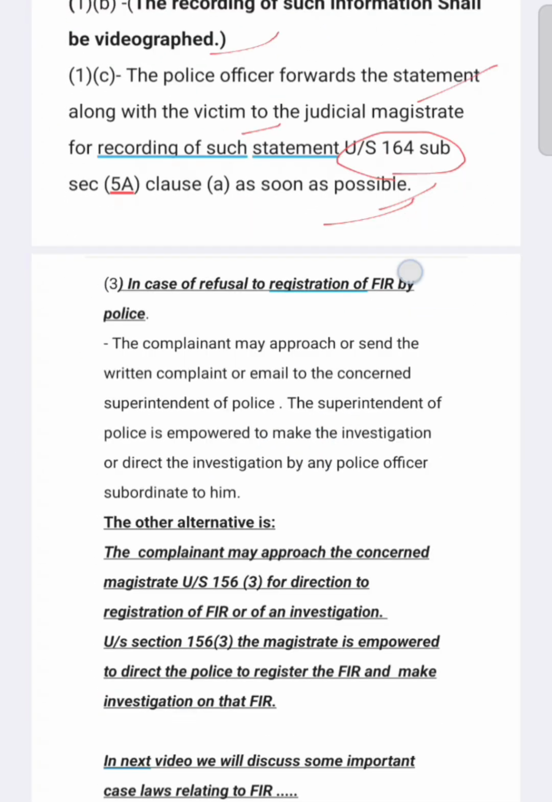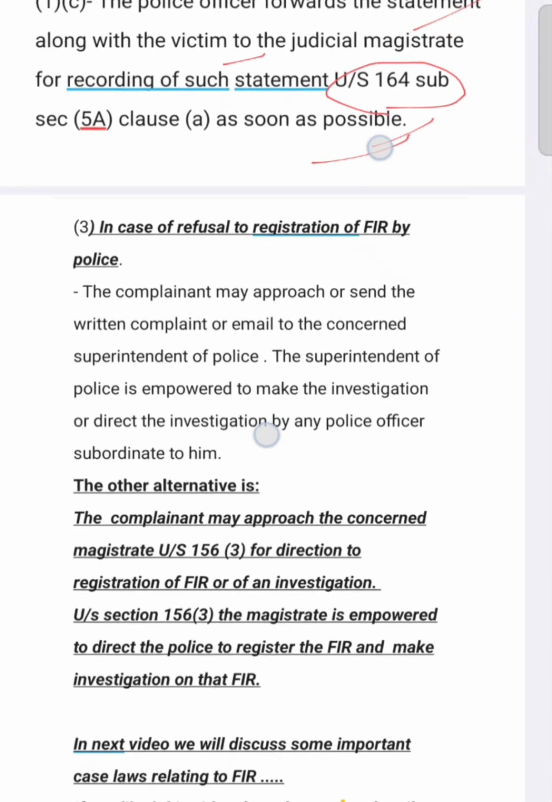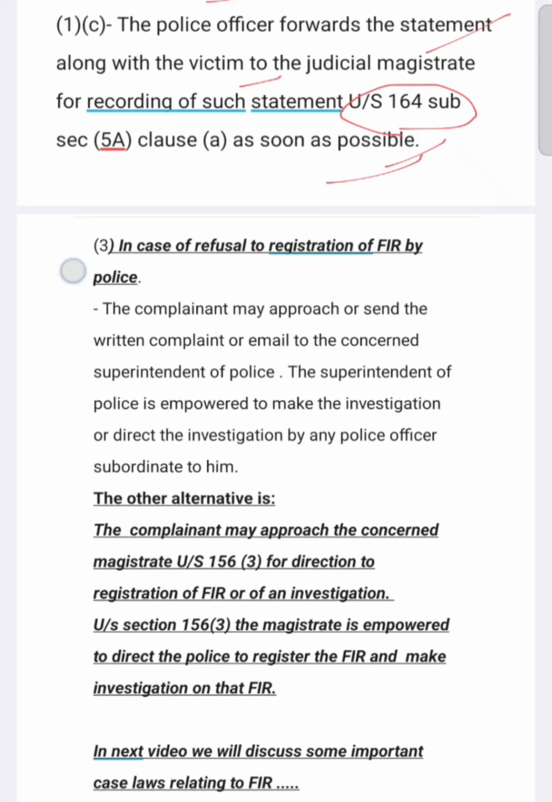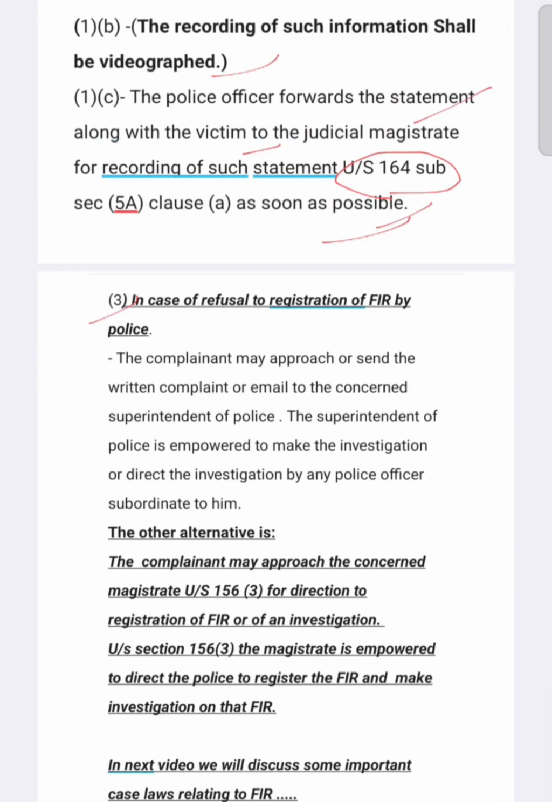Now we will discuss a case: what if police refuse to register the FIR. This is talked about in subsection 3 of section 154 CRPC. On the refusal of registration of FIR by police, the complainant may send a written complaint or email to the concerned superintendent of police of that police station. The superintendent of police is empowered to make the investigation or direct the investigation by any police officer subordinate to him.